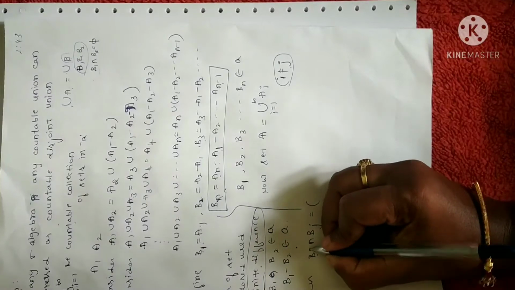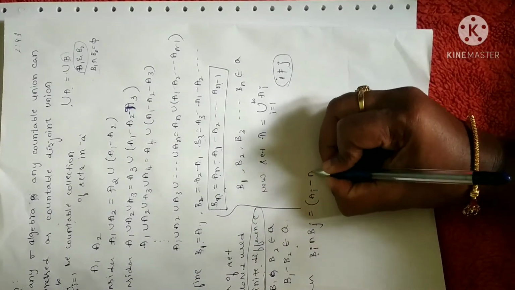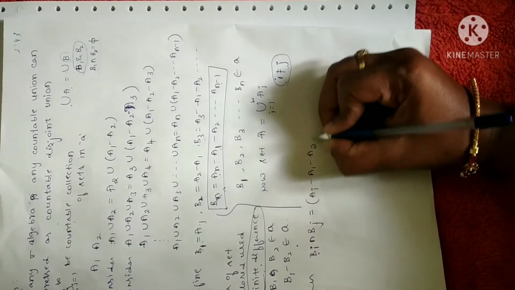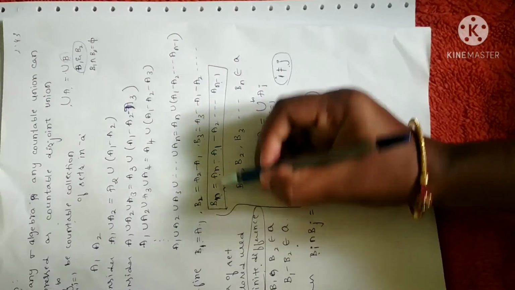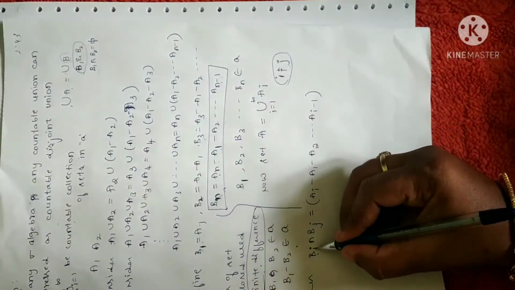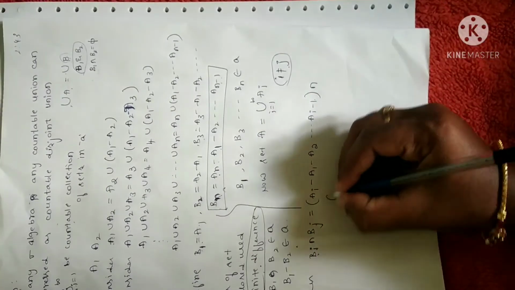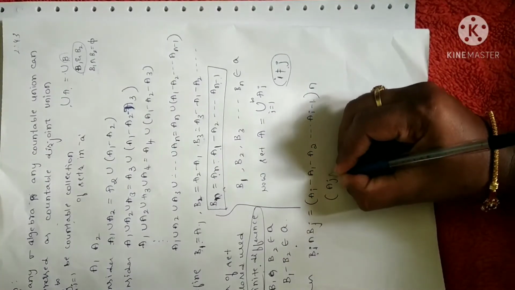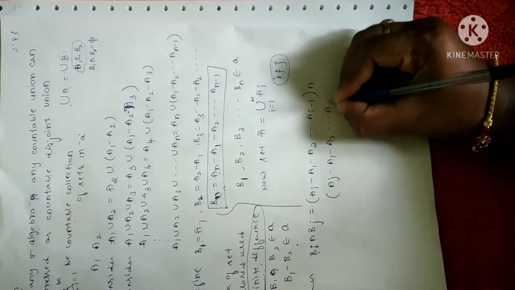Similarly, how can I write Bi? I can write Bi as Ai minus A1 minus A2, and so on, Ai minus 1. Why? Because Bn is An minus 1, so Bi will become Ai minus 1. Intersection Bj is Aj minus A1 minus A2, and so on, Aj minus 1.